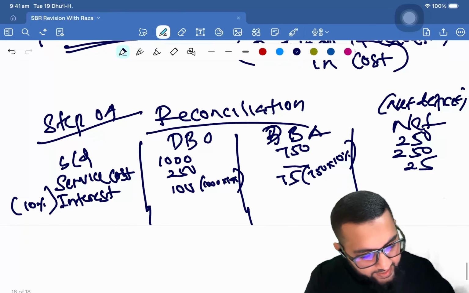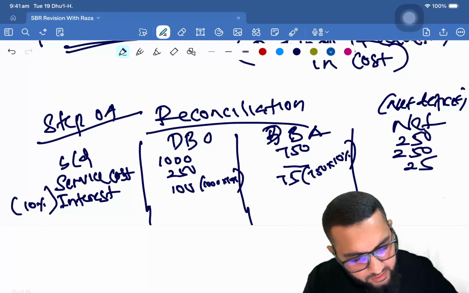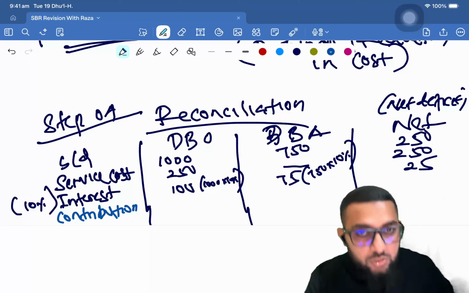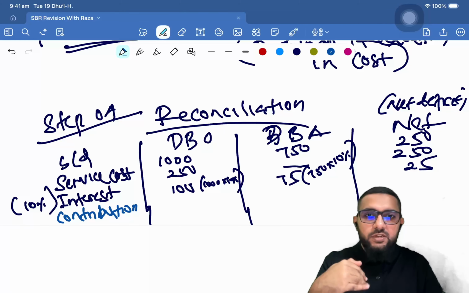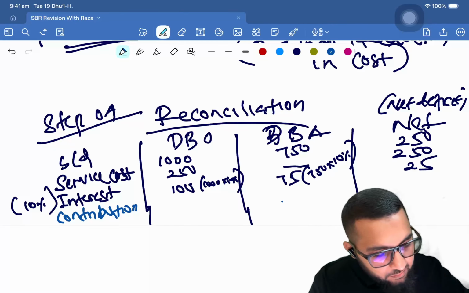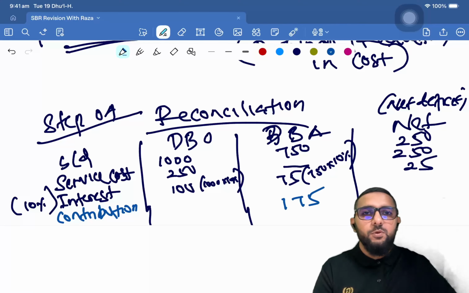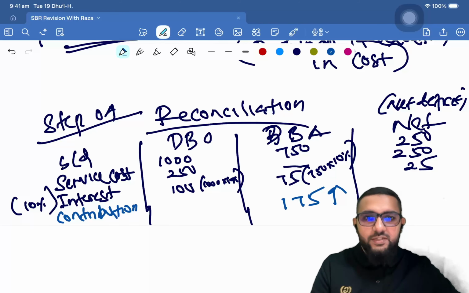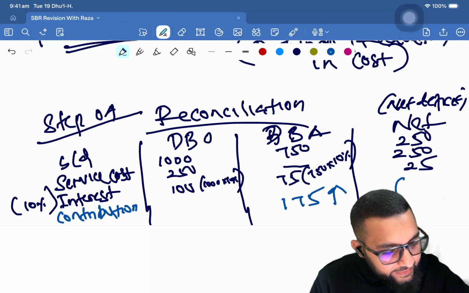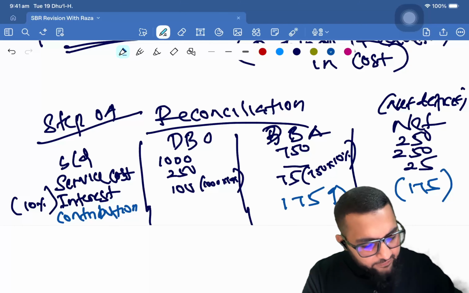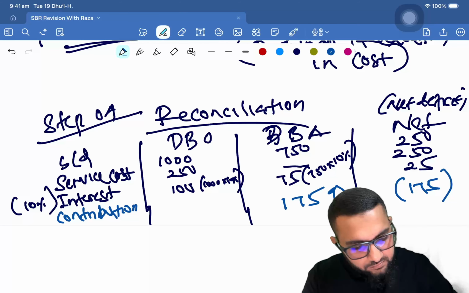Okay. And then let's say there was a contribution that was made. Contribution: your cash goes down, cash is credited, and it debits your plan assets. Your DBA increases by 175. Okay. So since this is increasing, it is reducing the deficit, right? So you're going to deduct it, 175. Then you have the closing figures, right?